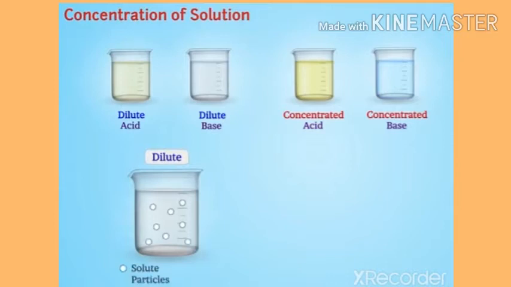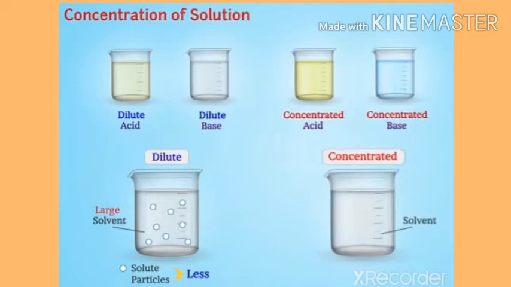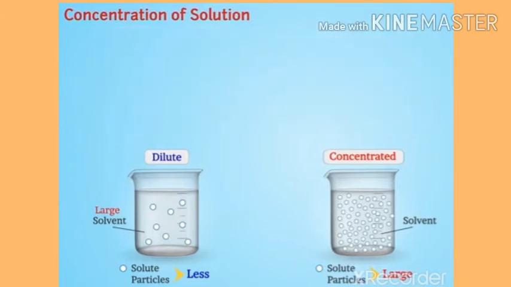A solution is said to be dilute if the number of solute particles present in the solution is less while the solvent is present in larger quantity. A solution is said to be concentrated if a large number of solute particles are present in the solution.